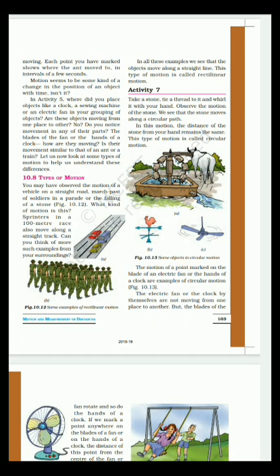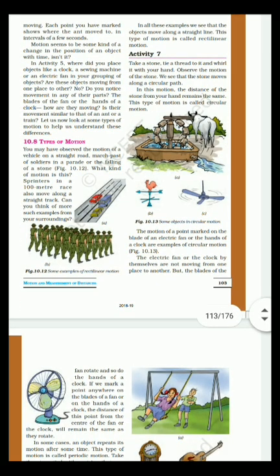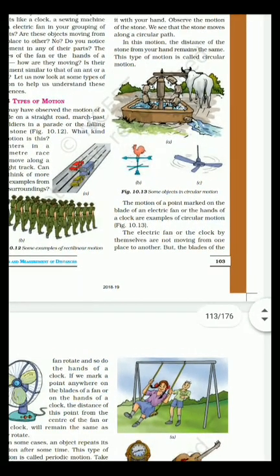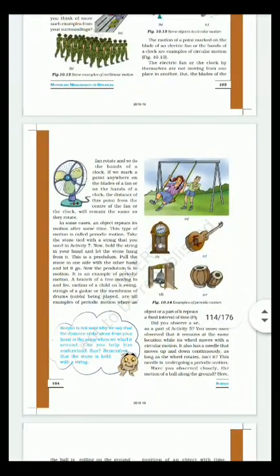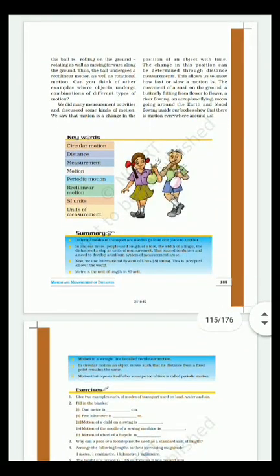The motion of a point marked on the blade of an electric fan or the hands of a clock are examples of circular motion. Also, the electric fan or the clock by themselves are not moving from one place to another. They are explaining how circular motion works in the fan, so it's not necessary.